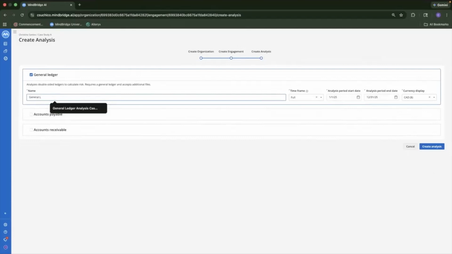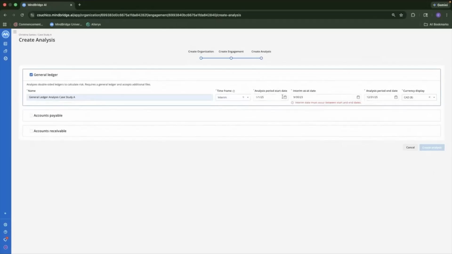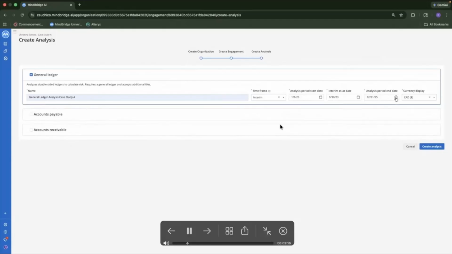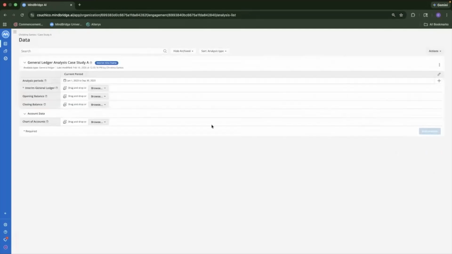So at this point, we are creating a general ledger. For case study A, we're changing the time frame to interim and setting the dates as we need them. We're looking from the beginning part of January 1st, 2023, all the way to September 30th, 2023. And we're going to create the analysis right now.